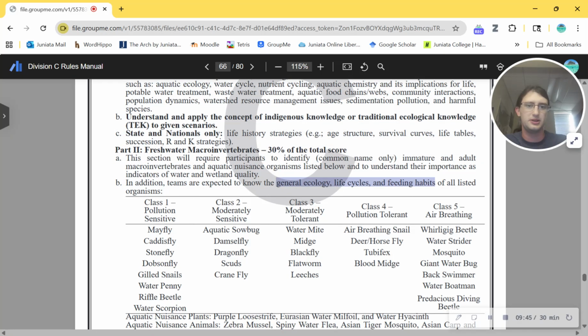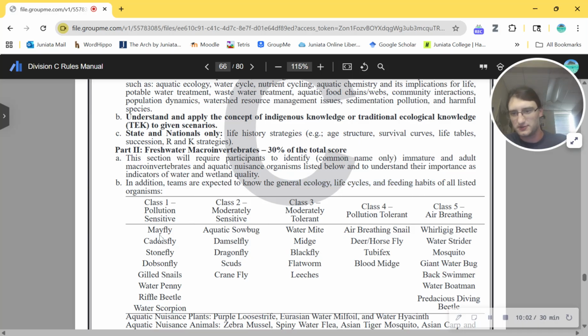This is going to take up a lot of space on note sheets. This is typically something like for binder events, you're expected to know all this stuff about all of the animals you're supposed to identify. This I can foresee taking up a lot of space on people's note sheets.